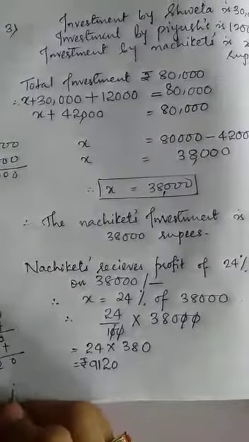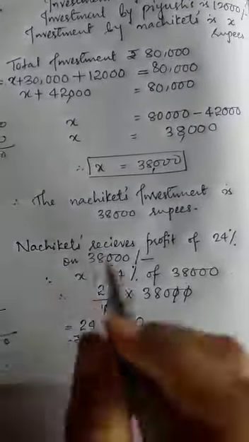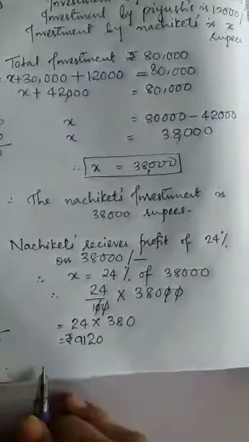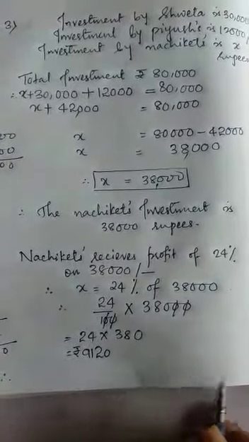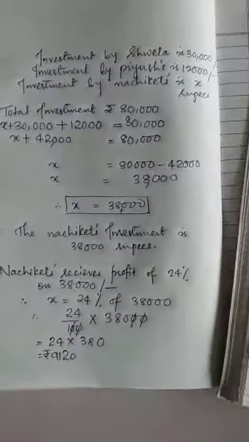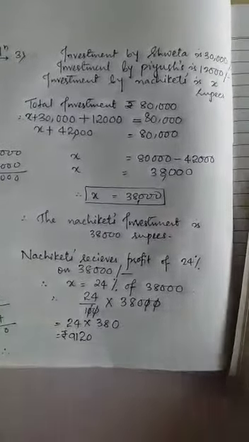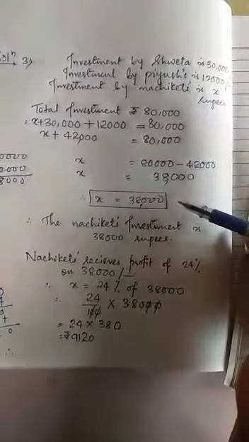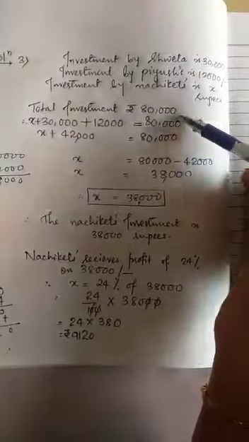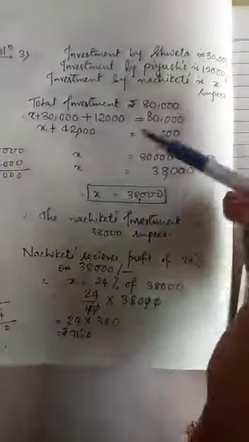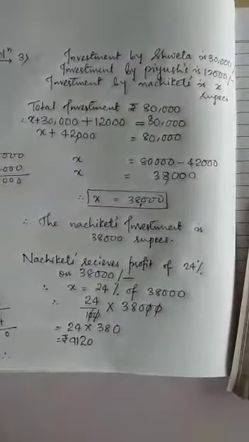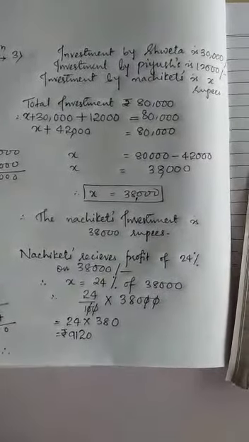So you have to write Nachiket's investment is 38,000 rupees and Nachiket's profit is 9,120 rupees. Hope you understand the solution. In this we found the investment of Nachiket from the total 80,000 rupees, since Shweta's and Piyush's capital was given.